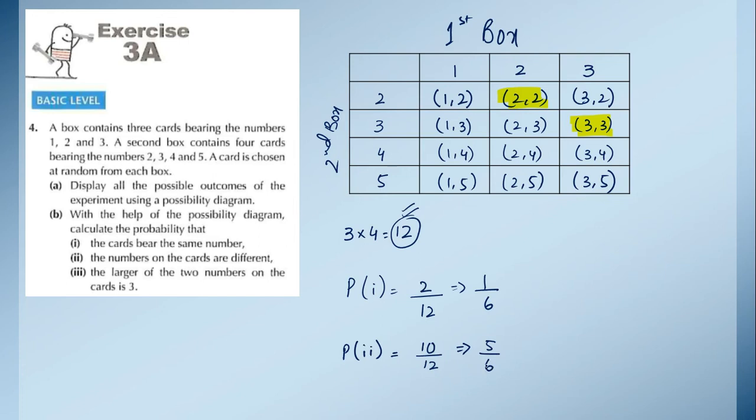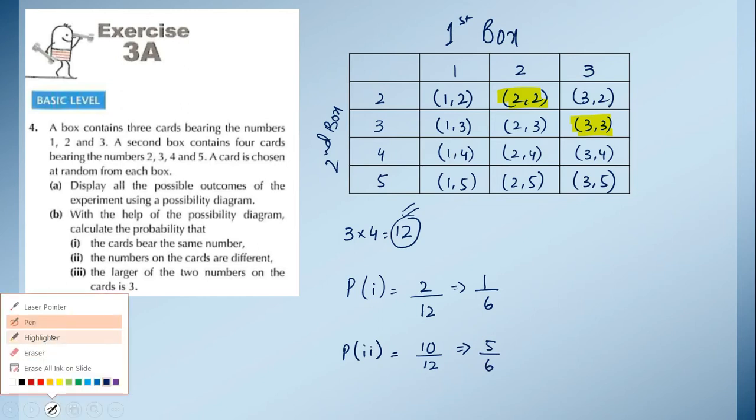Now the last part is saying the larger of the 2 numbers on the card is 3. So if we are having 2 numbers on the card, the larger number must be 3. Okay, so now let's check how many times we are getting this.